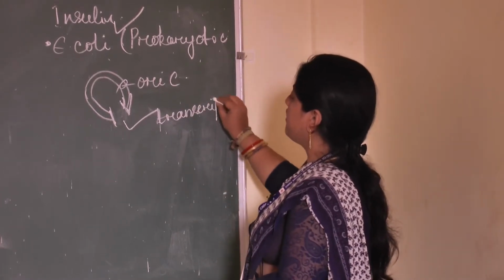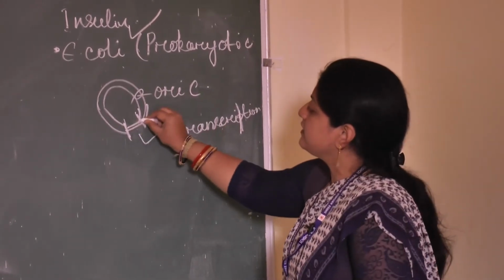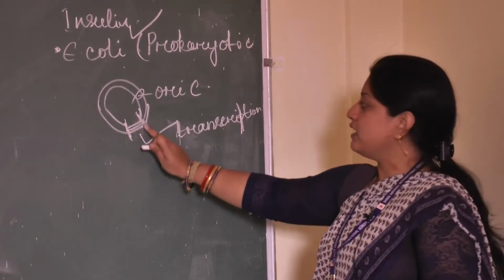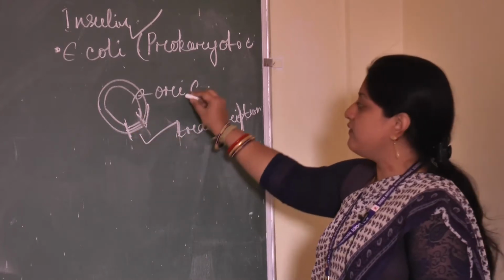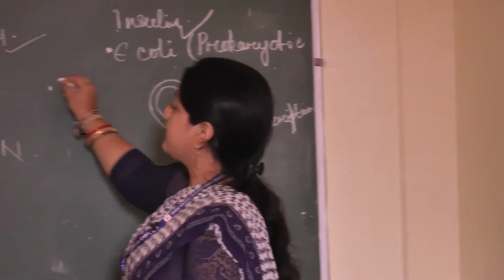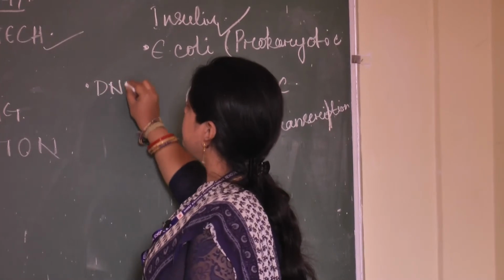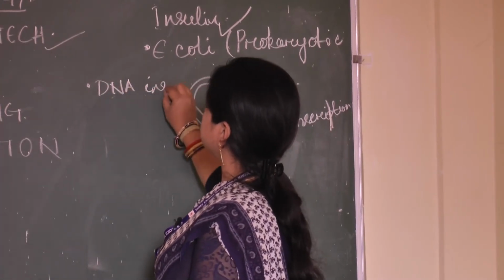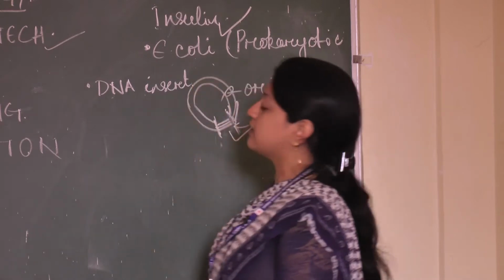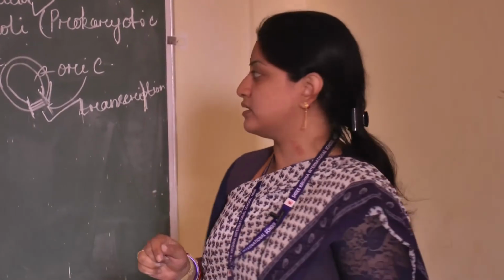So in this fragment of DNA we will make a cut and insert the desired DNA. The gene which we want to introduce into a new organism is known as the DNA insert. DNA insert is a fragment of gene which we want to introduce into a certain organism. That can be a prokaryotic organism also.